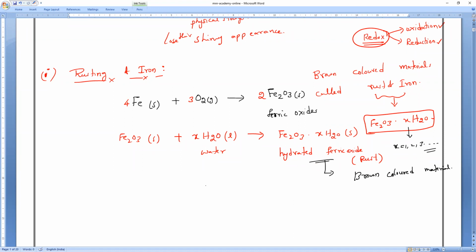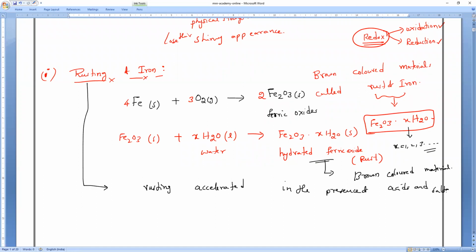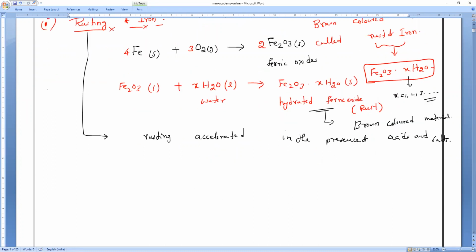Now remember the rate of rusting accelerates in the presence of acids and salts. In the presence of acids and salts, it will take place faster. So that is the corrosion of iron. Corrosion of iron is what we can call rusting of iron.